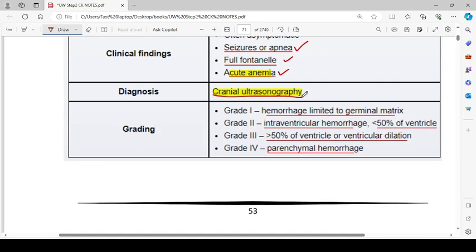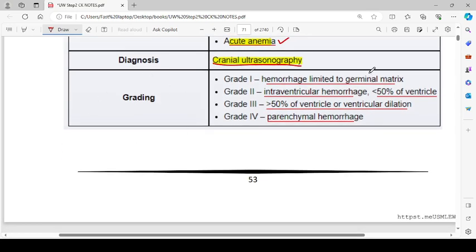Diagnosis is by cranial ultrasonography. There are 4 grades to that. Hemorrhage limited to the germinal matrix is grade 1. Grade 2 is intraventricular hemorrhage with less than 50% of the ventricle. Grade 3 is more than 50% of the ventricle or ventricular dilation. And grade 4 is parenchymal hemorrhage. So these are the 4 grades.